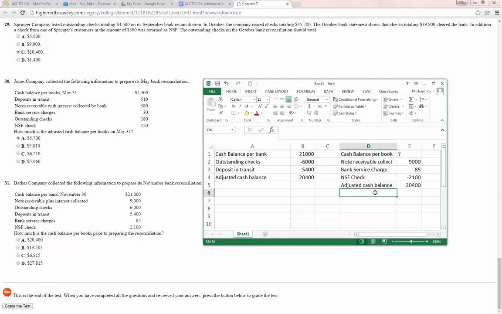So now that we know our adjusted cash balance, we should be able to solve this by saying the cash balance per the book plus the note receivable minus the bank service charge minus the NSF check equals the adjusted cash balance. Or we could say the adjusted cash balance